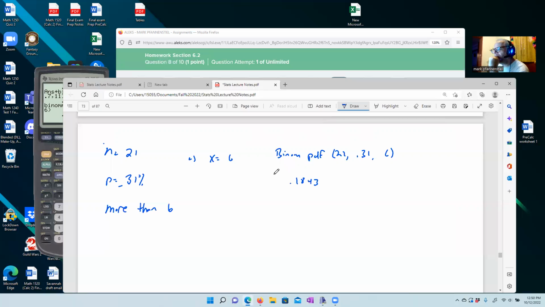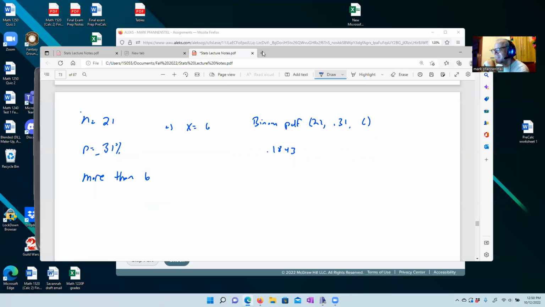What numbers are more than 6? Is 6 more than 6? I don't think 6 is more than 6. I'd like to say 7. 7 is more than 6. So we want the probability that x is equal to 7 plus the probability that x is equal to 8 plus the probability that x is equal to 9 plus the probability ... plus the probability that x is equal to 20 plus the probability that x is equal to 21. We have to add up all of these.